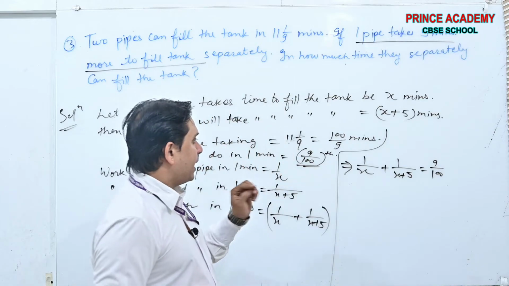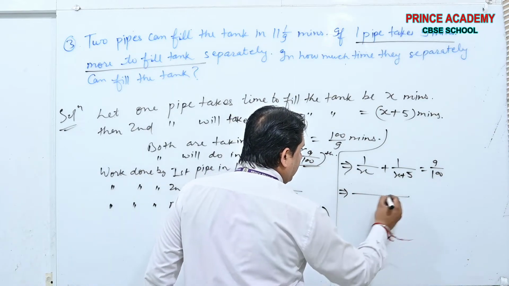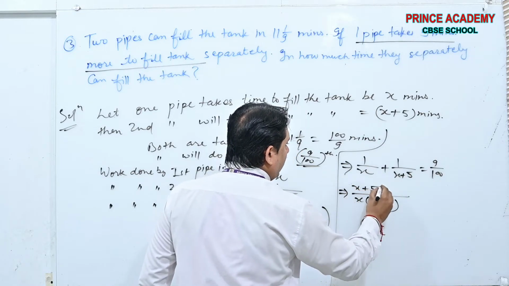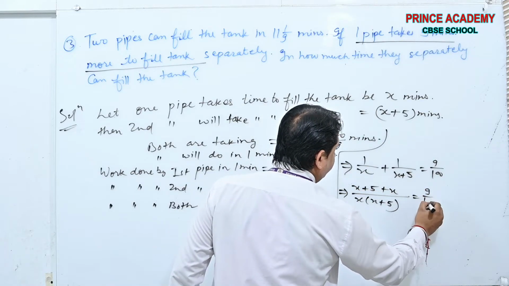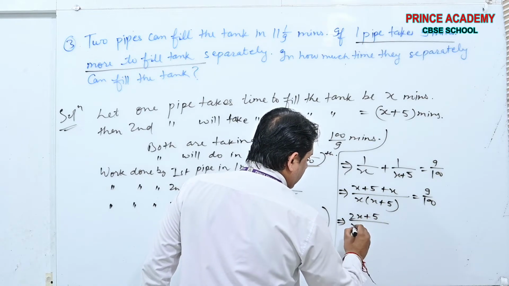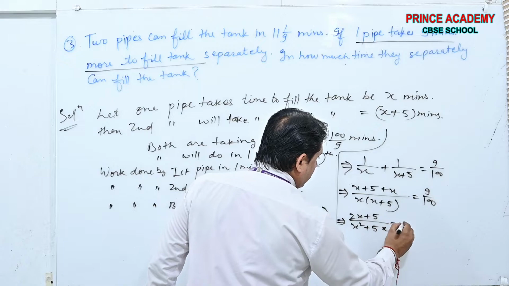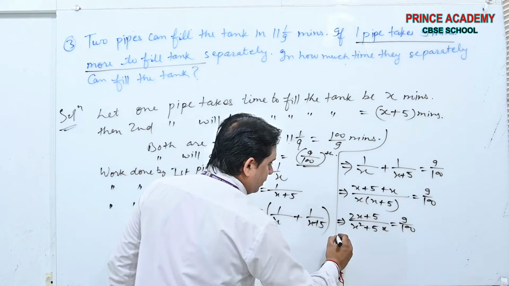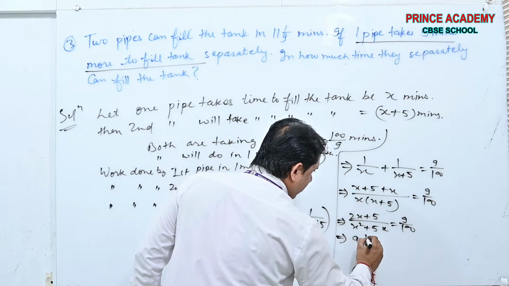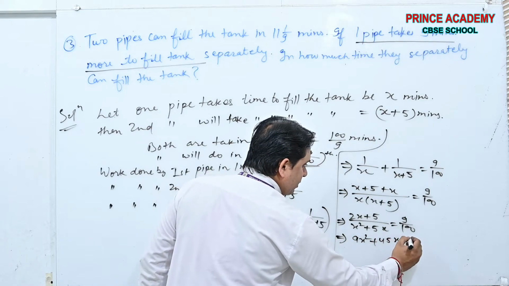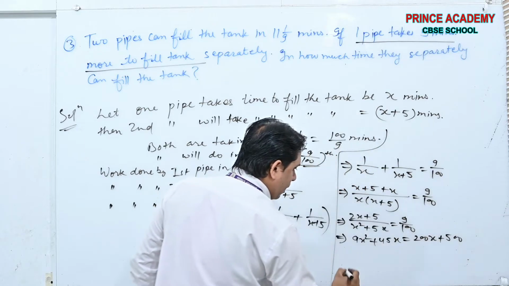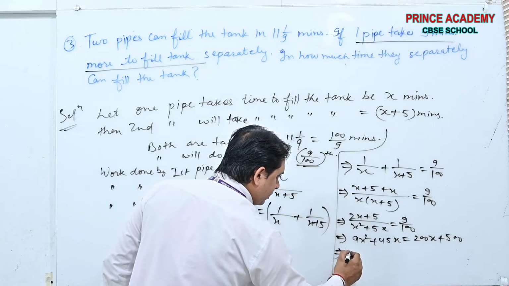Done, beta. Now it is very simple. X into X plus 5, X plus 5 plus X, that is 2X plus 5, over X square plus 5X, equals 9 by 100. Now multiply: 9x square plus 45x equals 200x plus 500. Shift it.